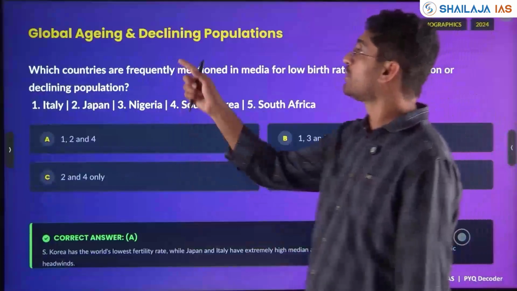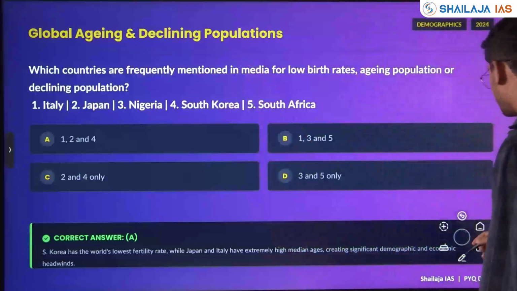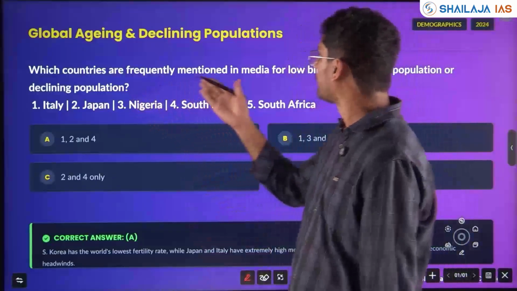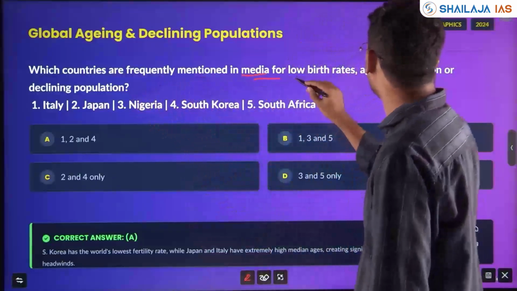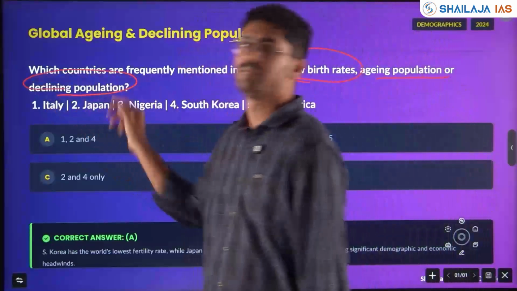Next, with respect to global aging and declining population, a question has been asked. Which of the following countries are frequently mentioned in news media for low birth rates, aging population or declining population?